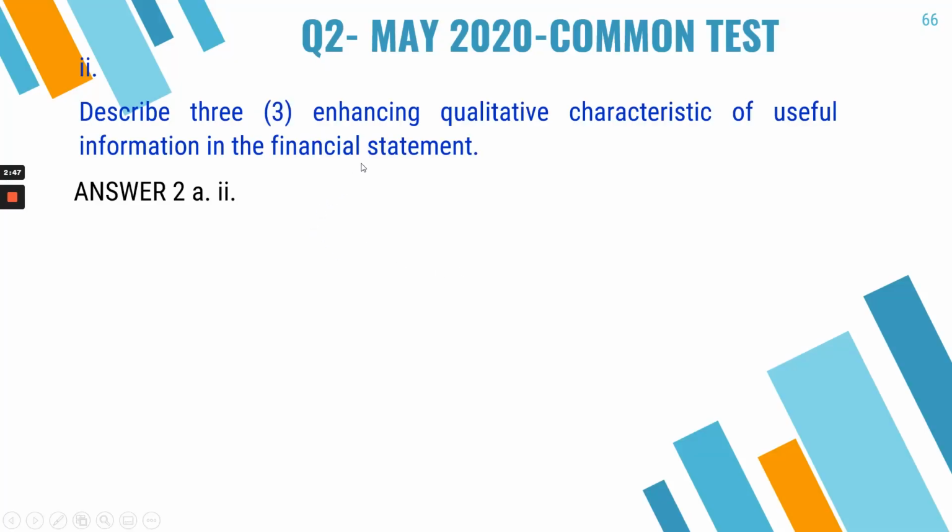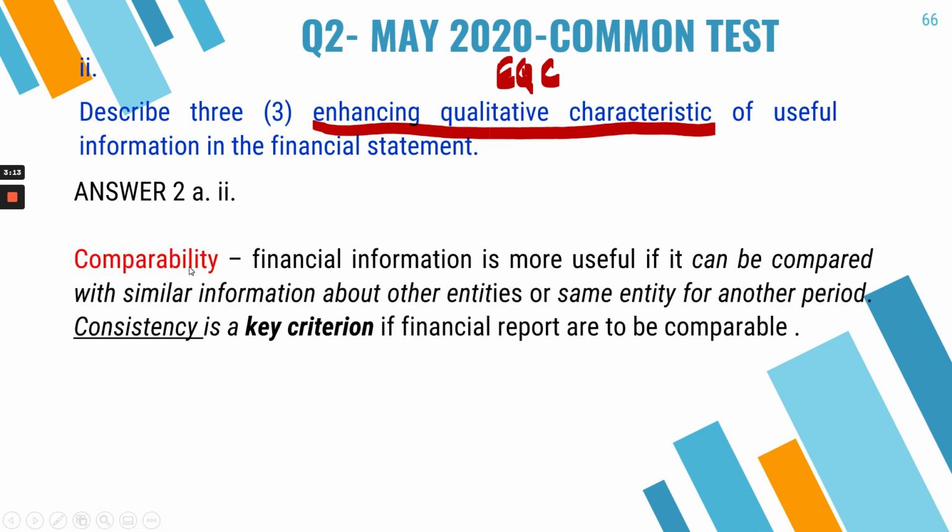The next question is on the enhancing qualitative characteristics, or EQC. Enhancing qualitative characteristics are the characteristics that support the fundamental qualitative characteristics. So don't get mixed up. This is enhancing. You need to explain only 3 out of the 4 enhancing qualitative characteristics. The first one is comparability. It is about comparing similar information about other entities, or comparing the same entity for another period.